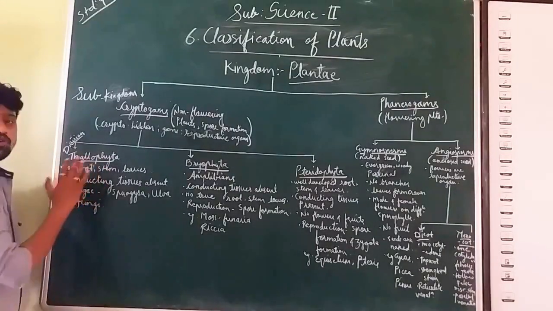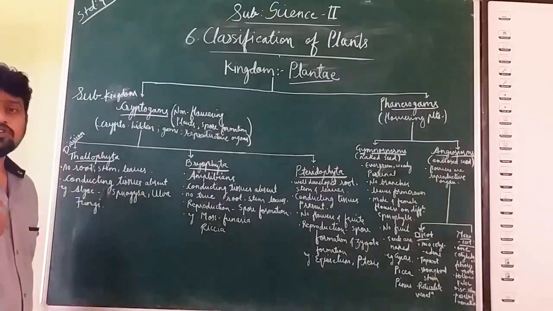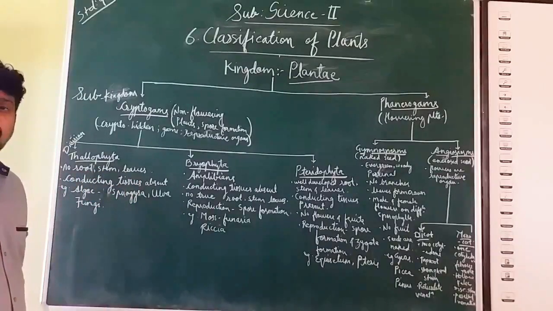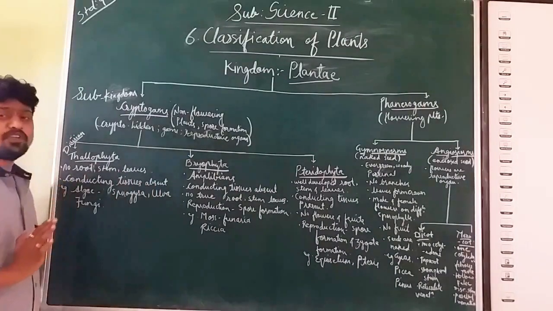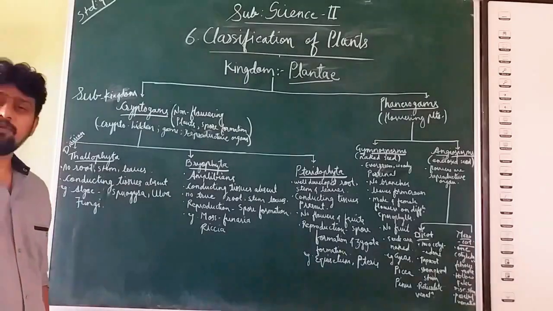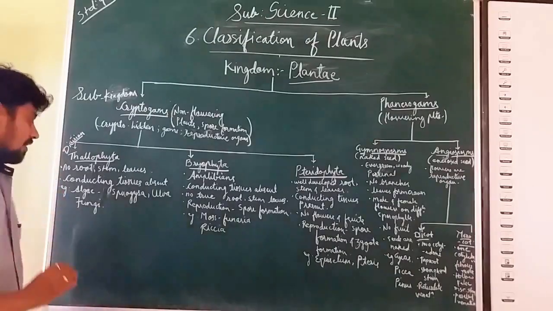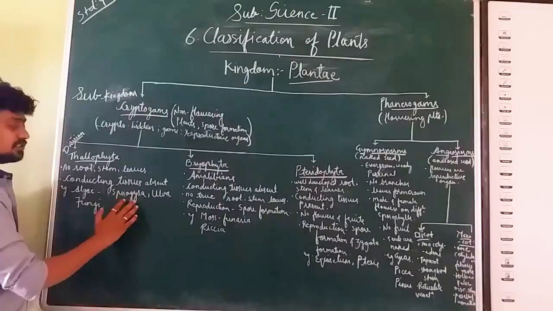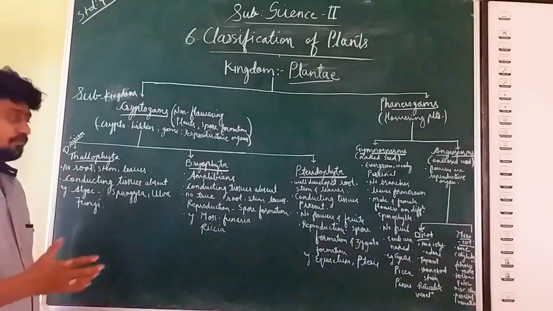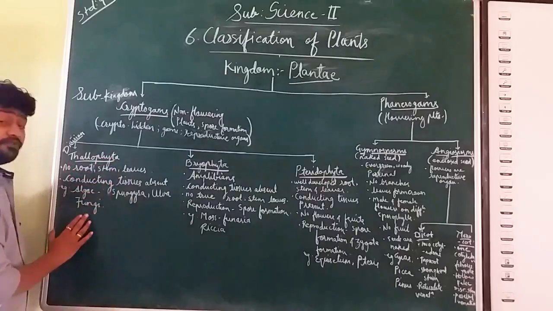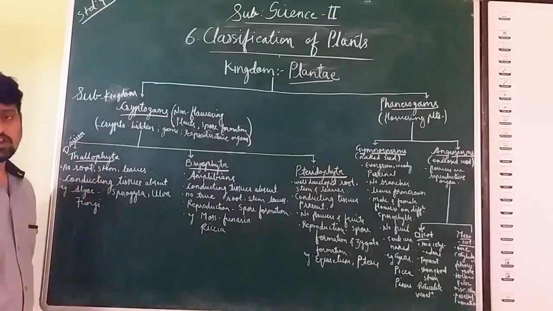The plants which belong to the division Thallophyta do not have root, stem and leaves, and the conducting tissues like xylem and phloem are also absent in them. Examples are algae like Spirogyra and Ulva. Some fungi also belong to this Thallophyta division.